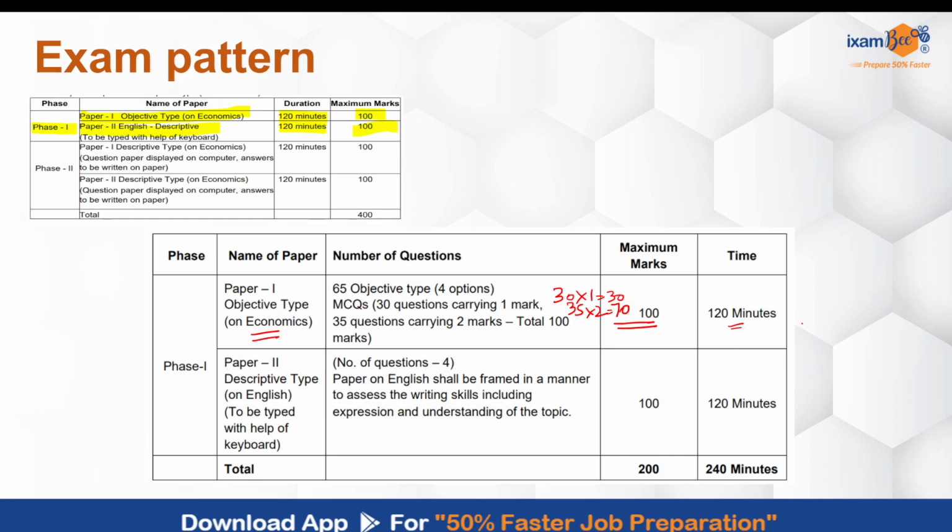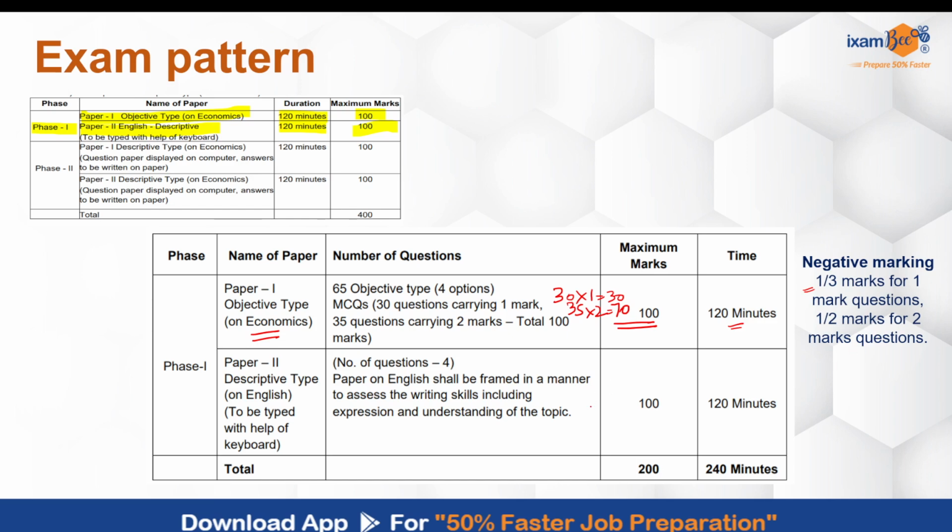It will be carrying negative marking also. There will be a 1/3 negative marking for an incorrect 1 marker question, and half a mark will be deducted for an incorrect question if it is of 2 marks. Of course, if you do not attempt, then it will not lead to any negative marking.